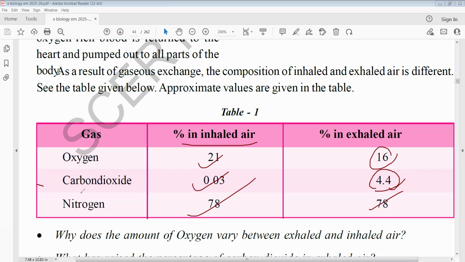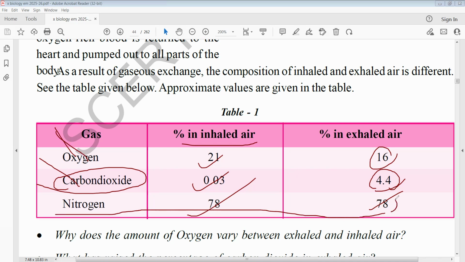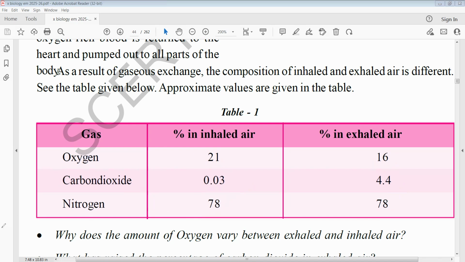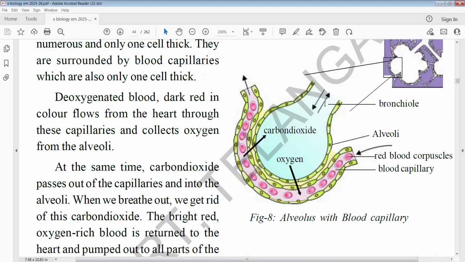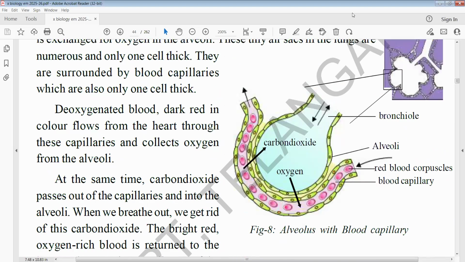So this second one is most important. Why? Because while breathing in, oxygen is important. While breathing out, carbon dioxide is important. Carbon dioxide must go outside. Oxygen must come inside. Nitrogen as usual, 78 is received, 78 is expelled. And for the exchange of gases, alveoli are important. So this is the alveoli structure. Alveoli are the structural and functional unit of the lungs. So like this, millions of alveoli are present.